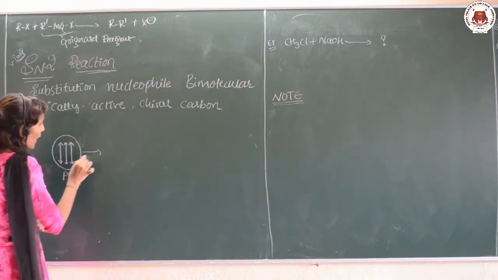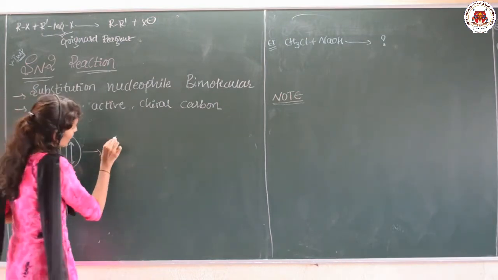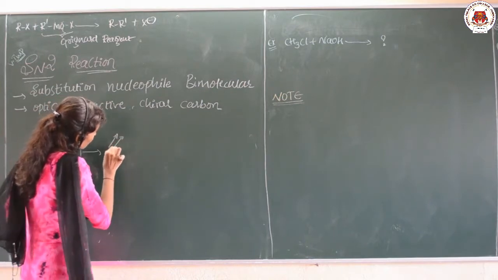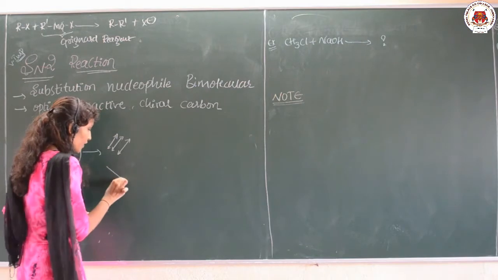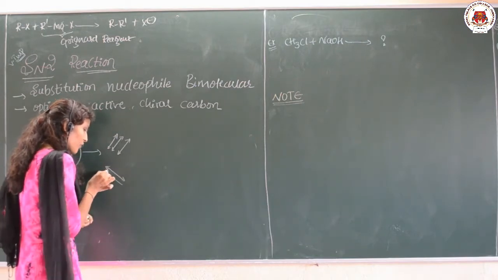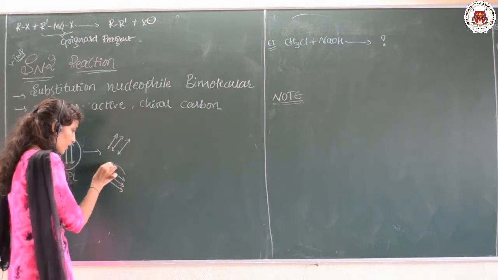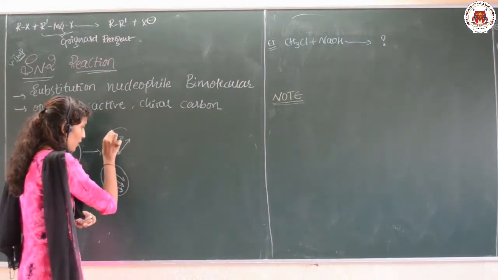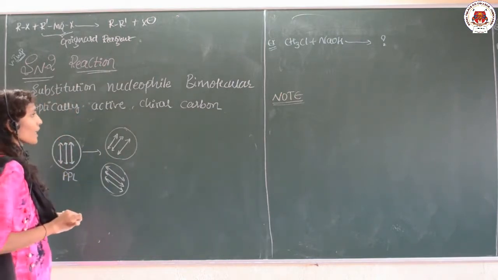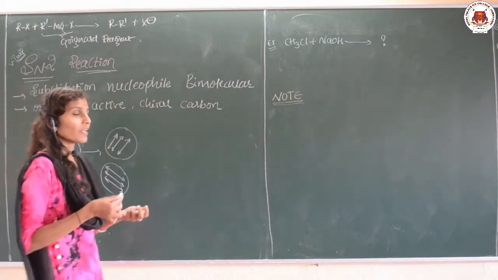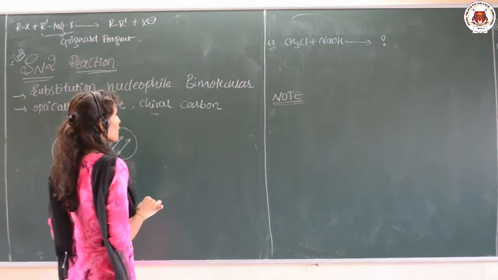So optically active compounds can rotate the plane polarized light either in the clockwise direction or in the anti-clockwise direction. Such compounds are said to be optically active compounds. Usually the optically active compounds must contain a chiral carbon.